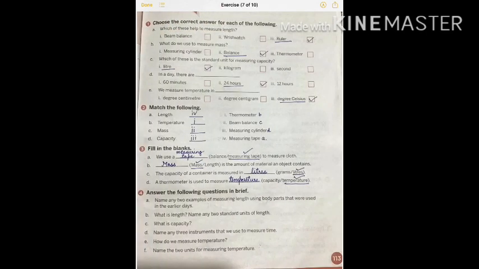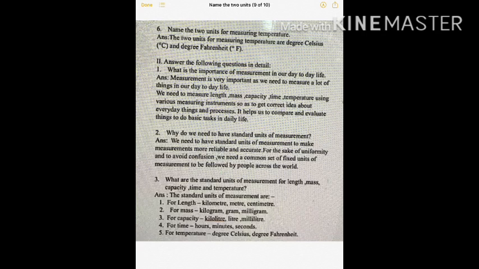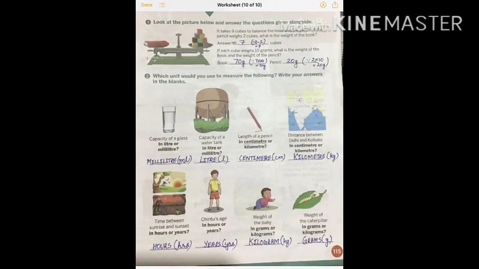Now the exercises are given here. You can go through them. Answers are written here, students. Here are some answers of brief questions and the answers of detailed questions I tried to give you. So you can go through this. And here is a worksheet. You can go through the answer. All right. Now, students, after all this explanation, I hope you have understood the chapter.